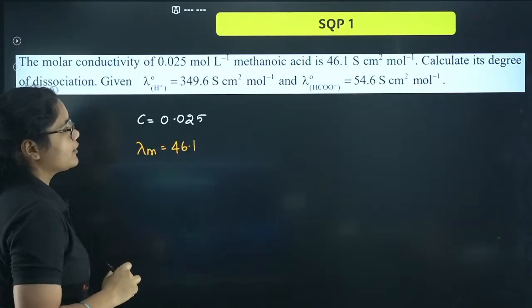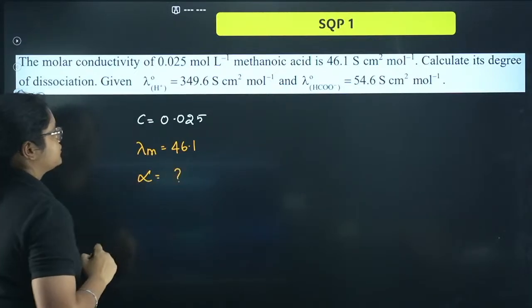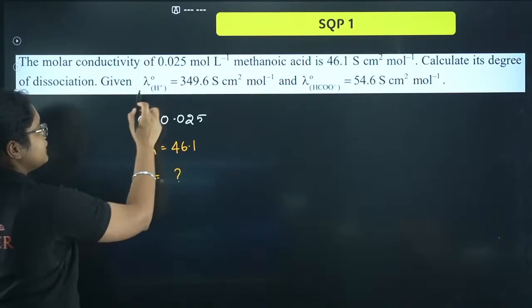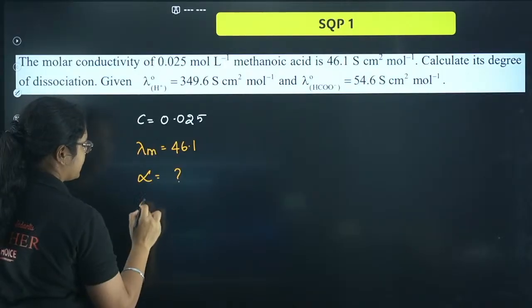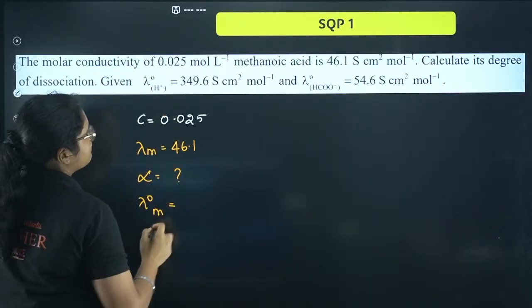46.1. Now calculate the degree of dissociation. You want to calculate degree of dissociation. The given values are this one. So from here I can calculate the limiting molar conductivity. So limiting molar conductivity will be what?